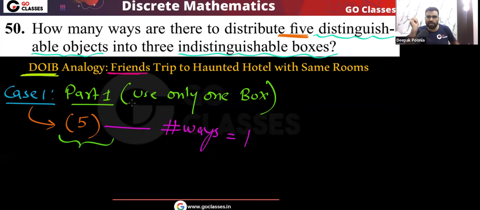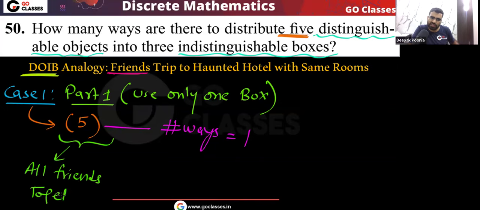So this is case one. We are using only one room, meaning all the friends are together. In a haunted movie, this is the most sensible thing to do. Yes or no? In a haunted hotel, all the friends are together. These are very intelligent friends, so they are together. You can see in this, all friends together in the same room.